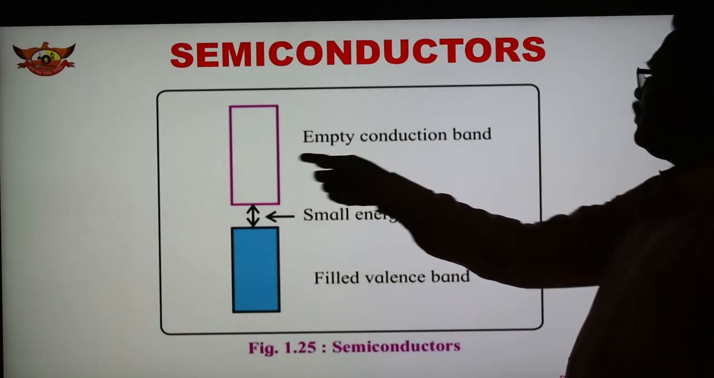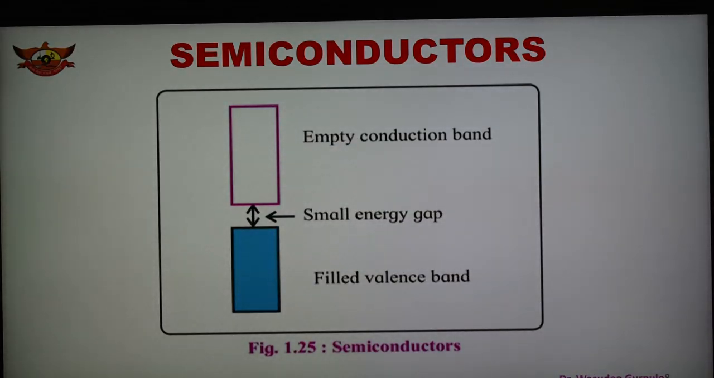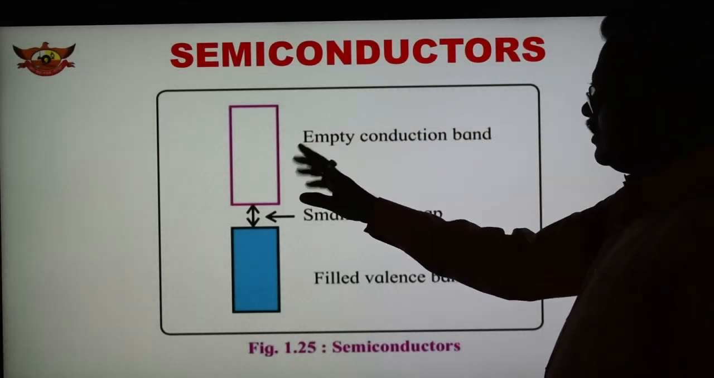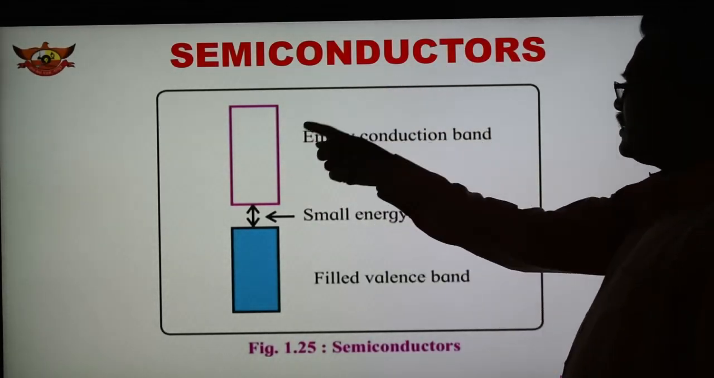So a partially filled conduction band and a partially empty valence band are there in the case of a semiconductor. After transferring, a few electrons get transferred from the filled valence band to the empty conduction band. So this is the situation shown in the case of semiconductors. This is empty, similar to an insulator. This is empty and this is filled.